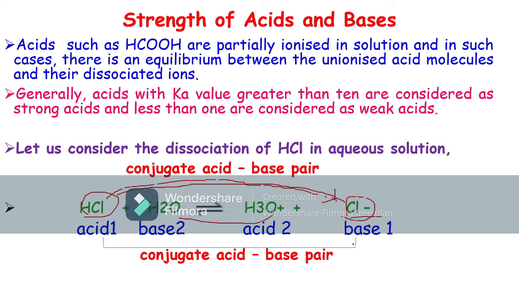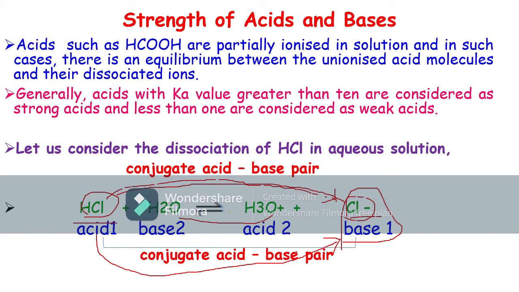Here the Cl- ion has a negligible tendency to accept a proton to form a hydronium ion. It has no tendency to accept a proton. So we can say the conjugate base of a strong acid is a weak base. This is the conjugate base formed from strong acids, so Cl- is the conjugate base.